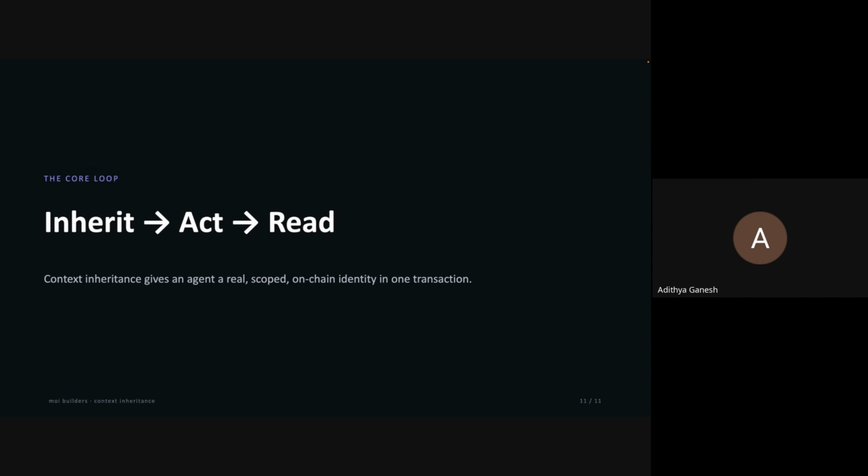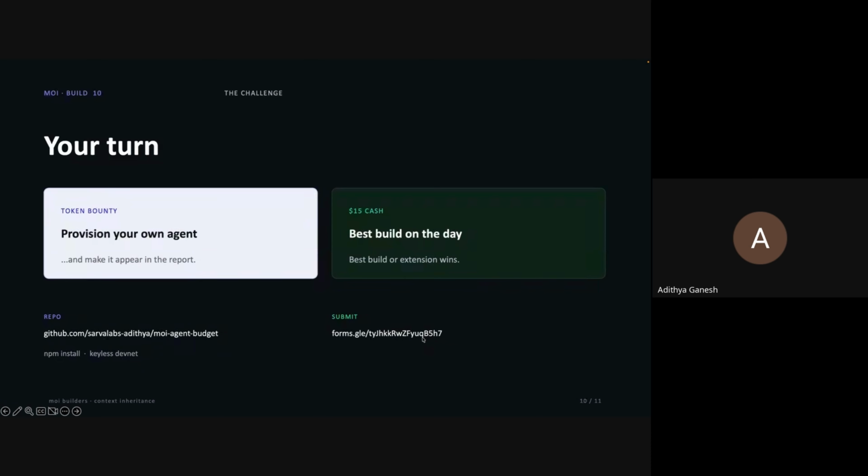Yeah, Sanjay. So the first question is about the bounty. The first bounty is a token bounty, where if you just build out the same app as I built out in this session, which is a very simple app, you essentially create a few dummy agents, create sub accounts and inherit logic for each of those agents, and just show how exactly it works.